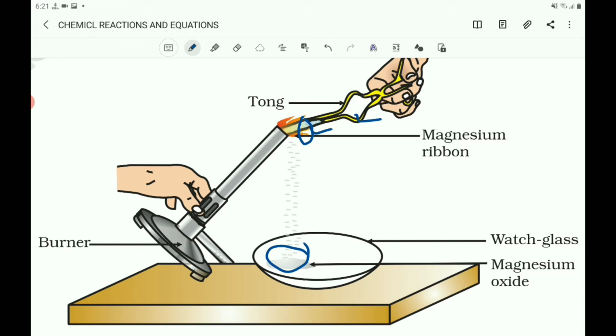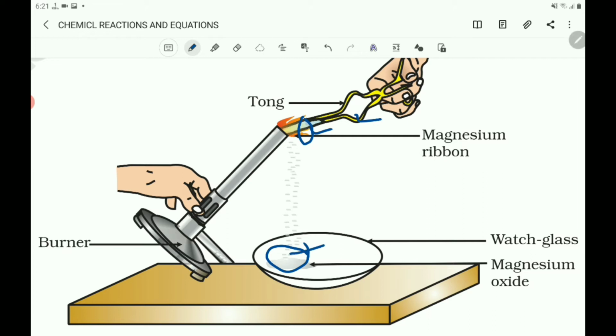So here the changing property of the magnesium ribbon is the chemical change. Chemically, the magnesium is changed into a different product, which is here in the form of ash.